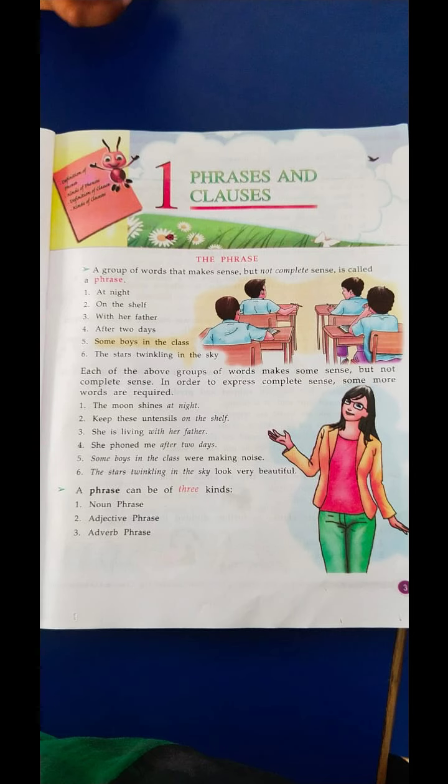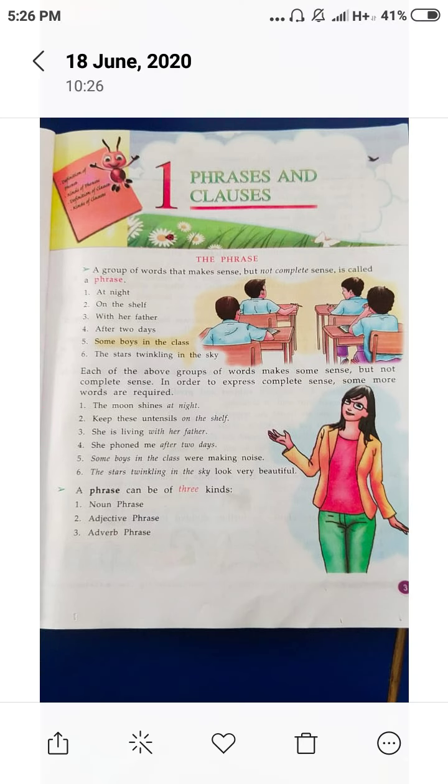Now see the second sentence. Keep these utensils on the shelf. See here, it is a complete sentence, and "on the shelf" is a part of the sentence, but alone it has not complete meaning. So "on the shelf" is a phrase.